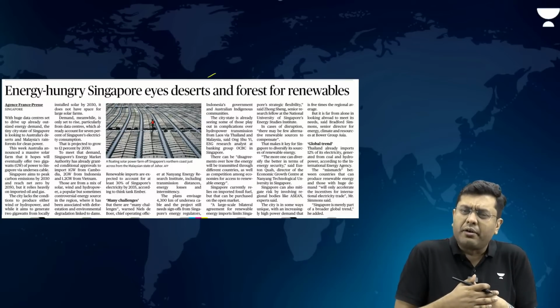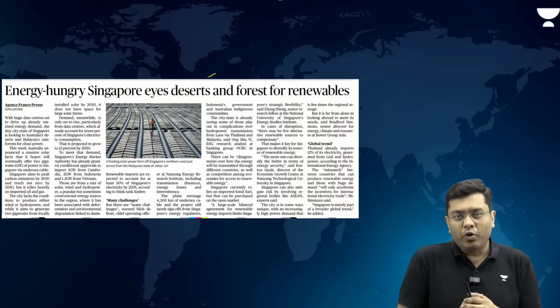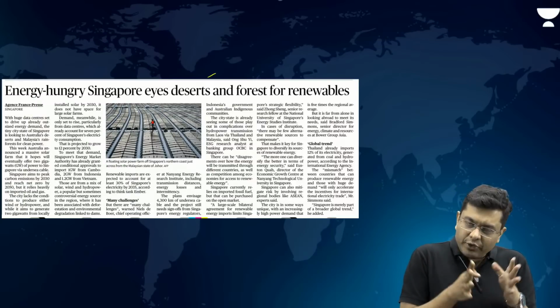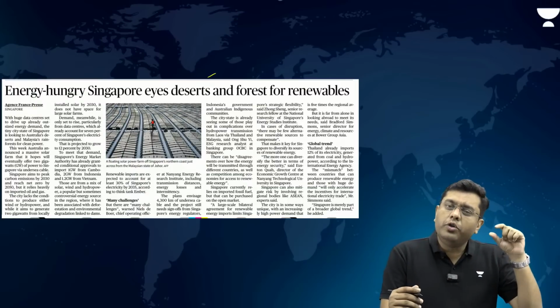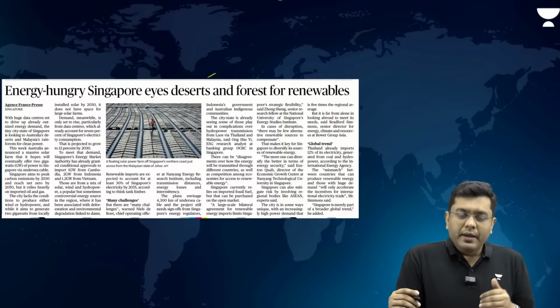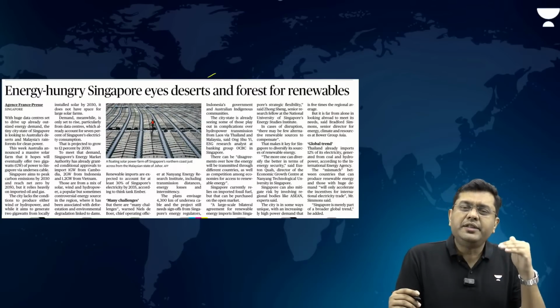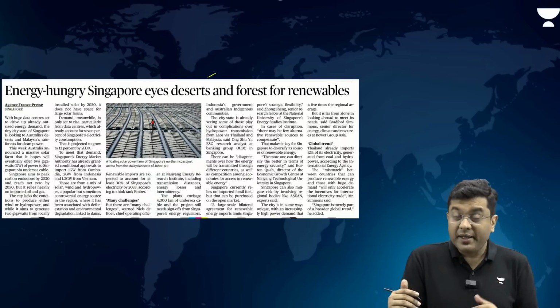While it has done remarkably well in handling its urban environment, when you talk about Singapore, you have to understand that they also have a limitation. What is the limitation? Their energy demand is going to increase in the coming years, as it is.